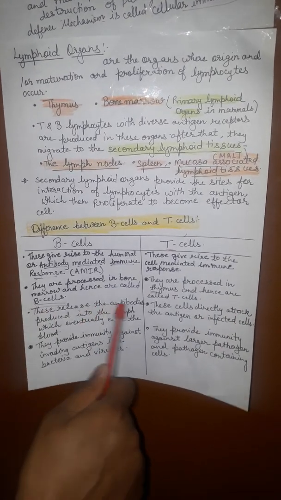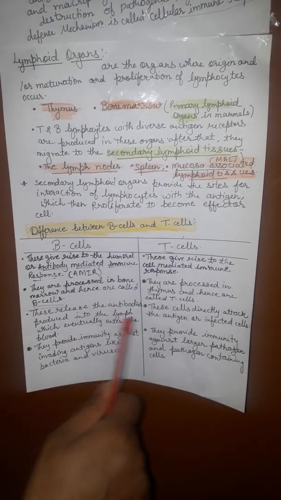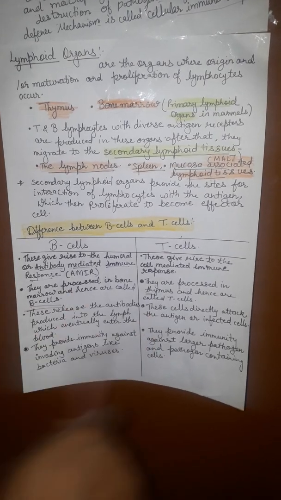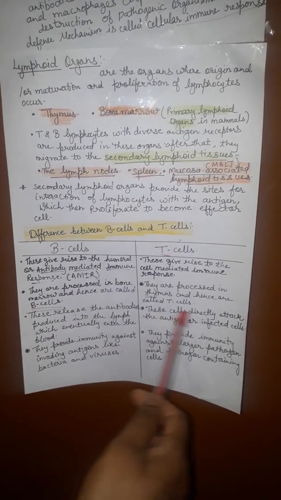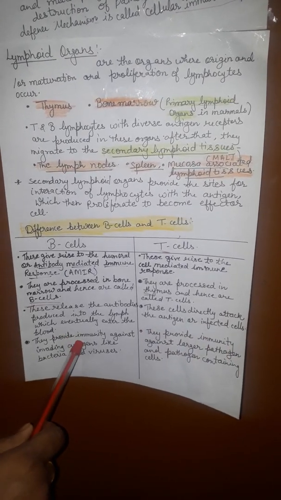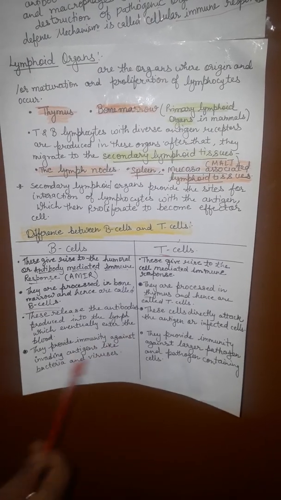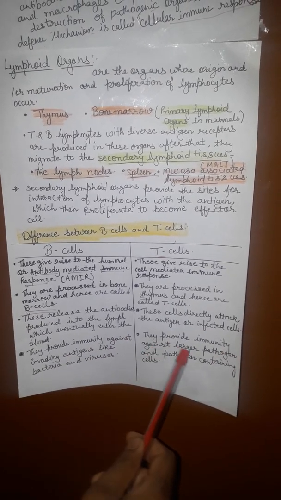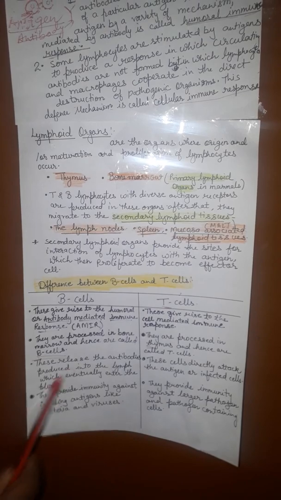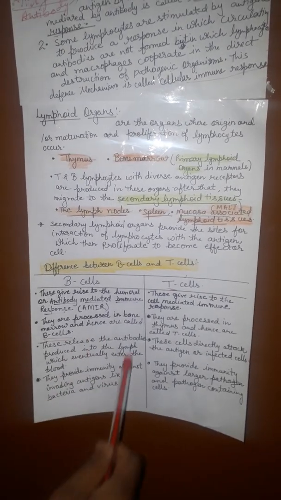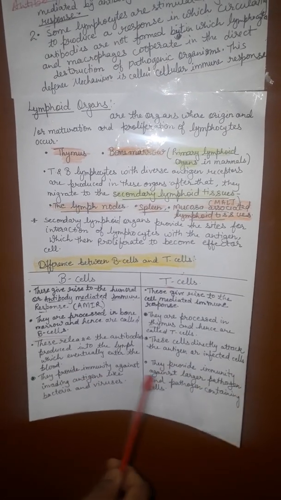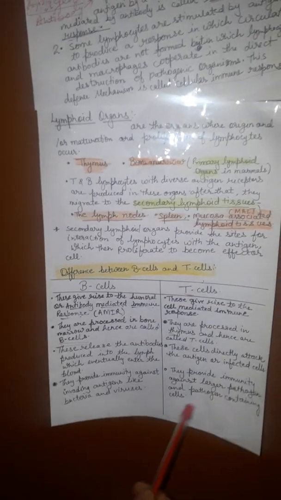They release the antibodies produced into the lymph which eventually enter the blood. Humoral immunity is circulating. These directly attack the antigen or infected cell. They provide immunity against invading antigens like bacteria and viruses, and against larger pathogens and pathogen containing cells. It is a blood circulating type of humoral immune response mechanism mediated by the antibody.